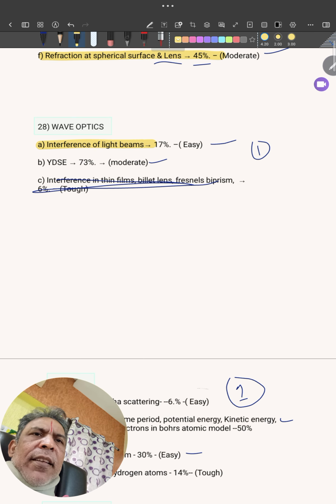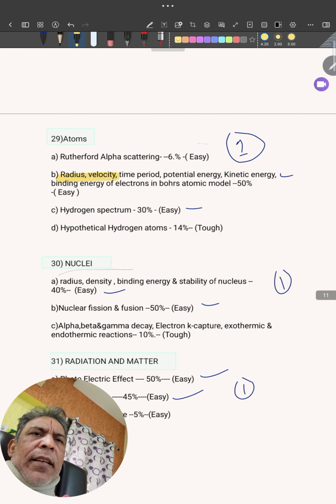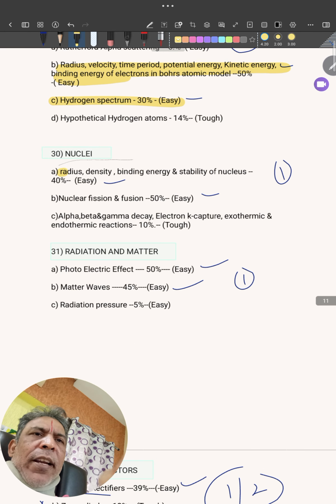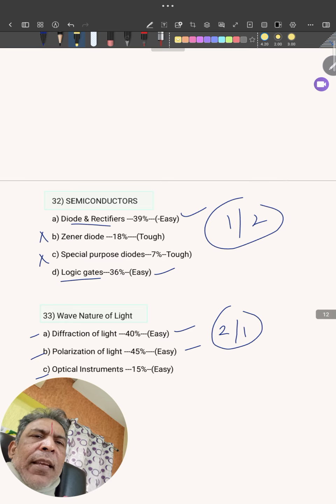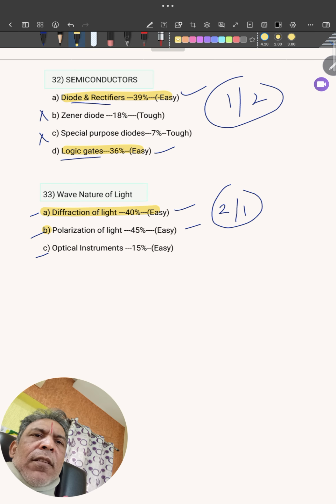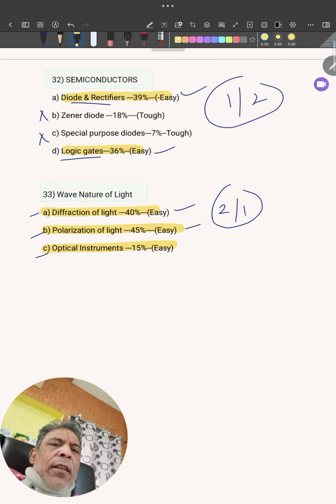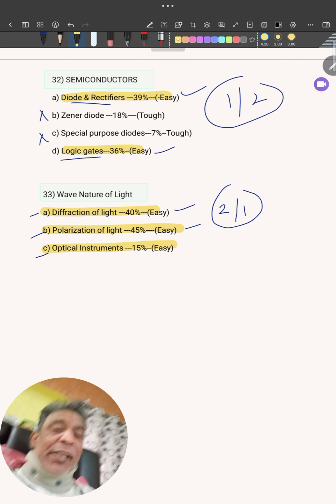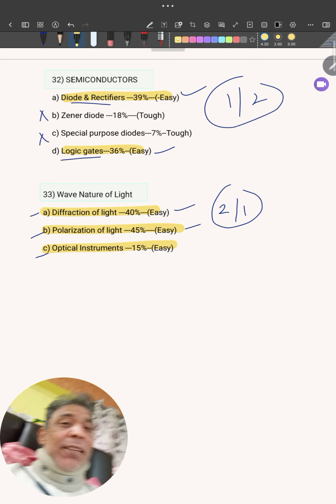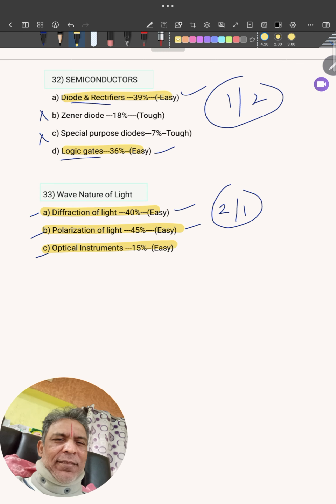Wave optics. Okay, then here this topic, and hydrogen spectrum. Nuclei, photocathode compulsory, matter waves compulsory. Semiconductors, okay, fine, here all. There's a way of selecting topics. Even now you have time, you can happily prepare it. First main, second main, you can manage it.